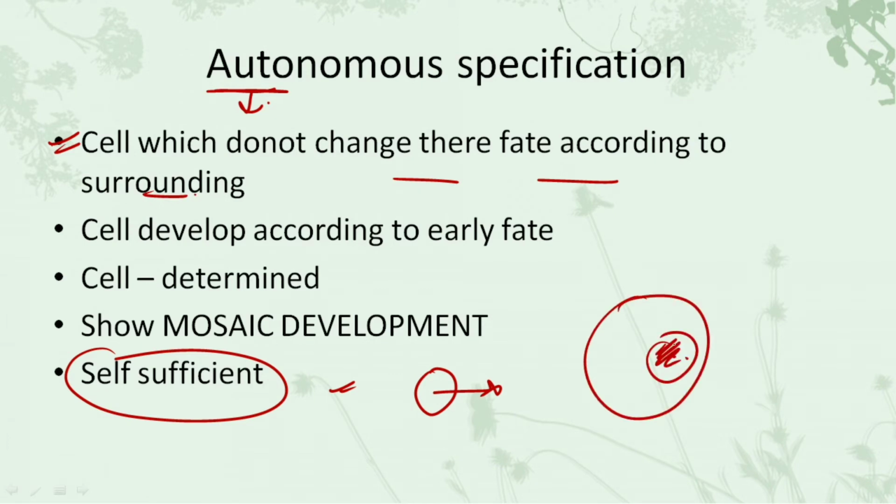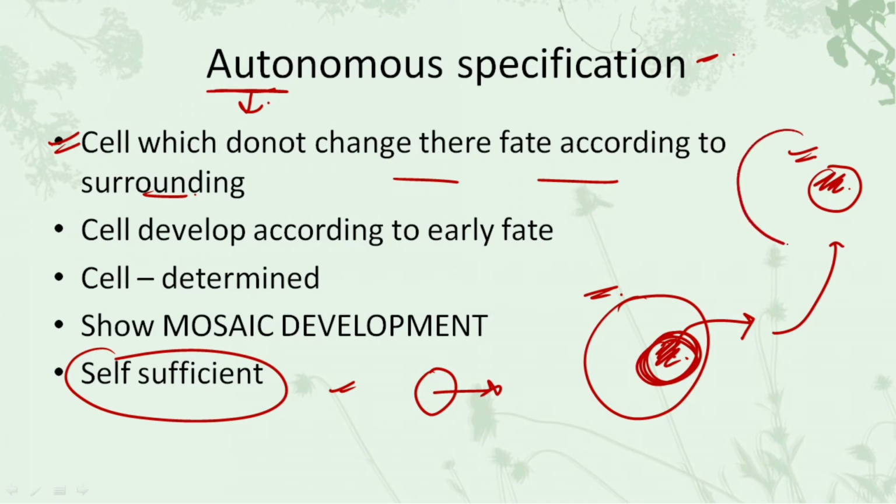Let's consider we have this particular group of cells, and a section of the cells is taken out and injected into some other area. Because this cell is undergoing autonomous specification, it is self-sufficient, and it would not change its fate according to the complete surrounding. What does this mean? We'll understand this with the help of an example.